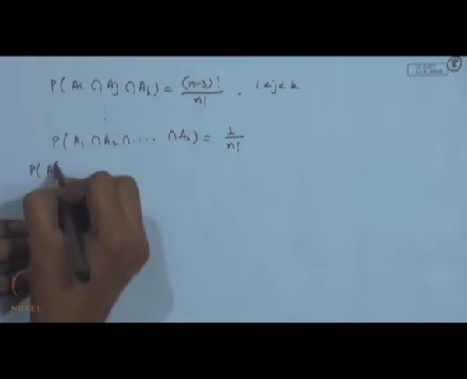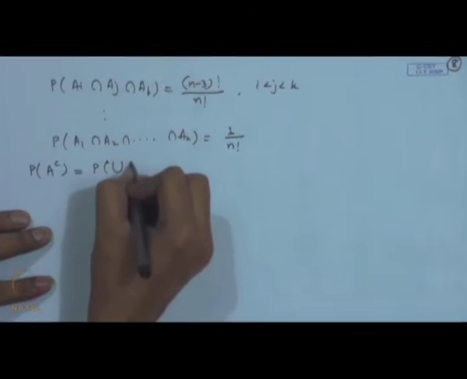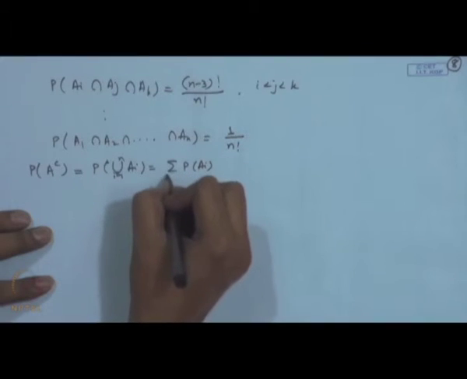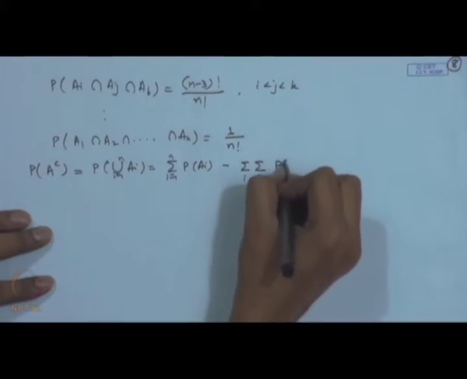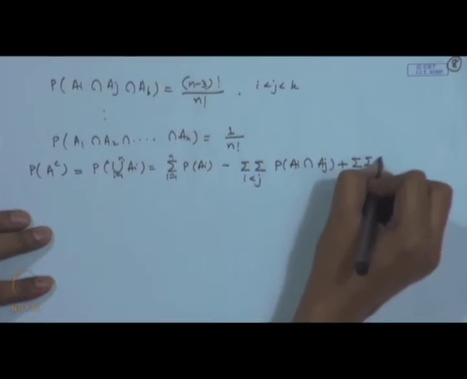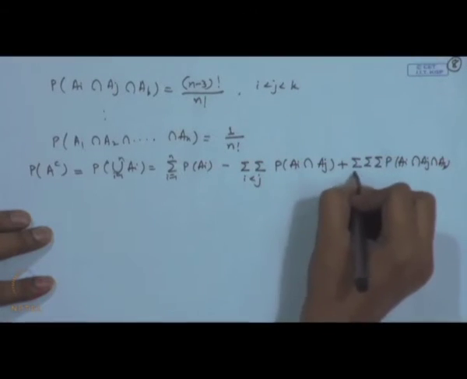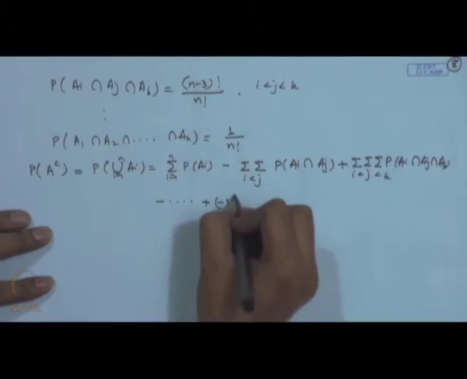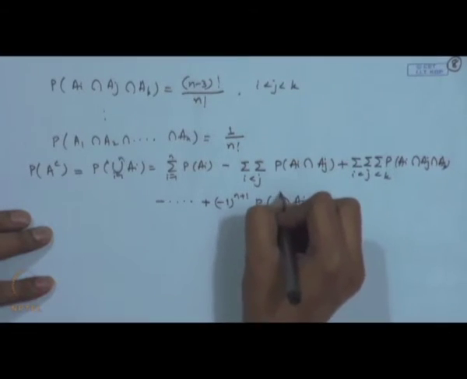So, if we apply the formula for the probability of A complement, that is the probability of union Ai, then that is equal to sigma probability of Ai, i equal to 1 to n, minus double summation i less than j probability of Ai intersection Aj, plus probability of Ai intersection Aj intersection Ak, and so on, plus minus 1 to the power n plus 1 probability of intersection Ai, i equal to 1 to n.